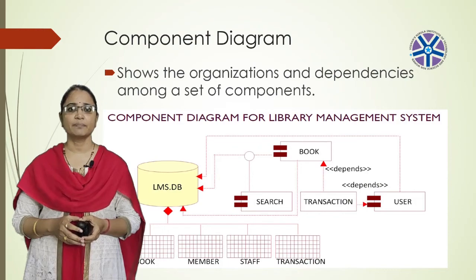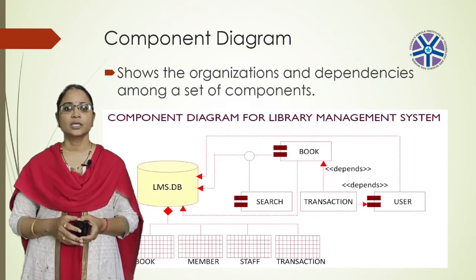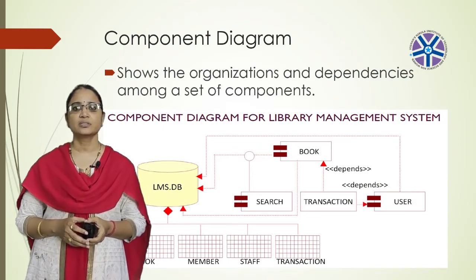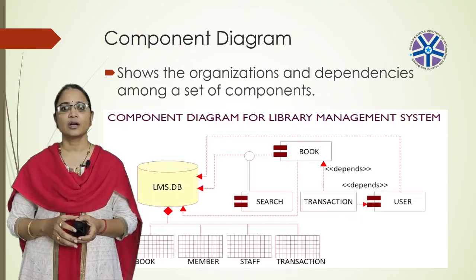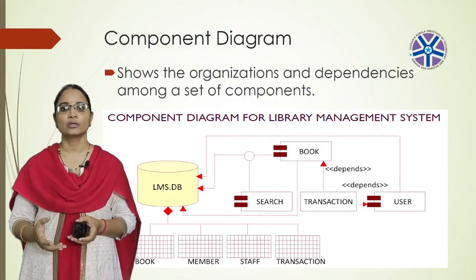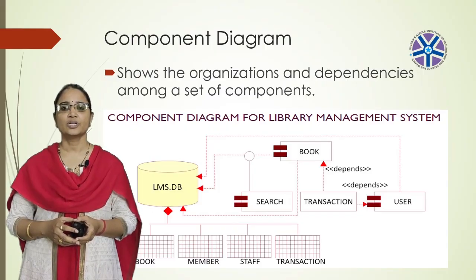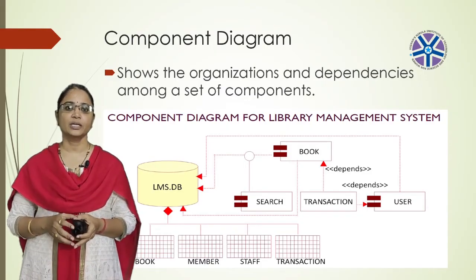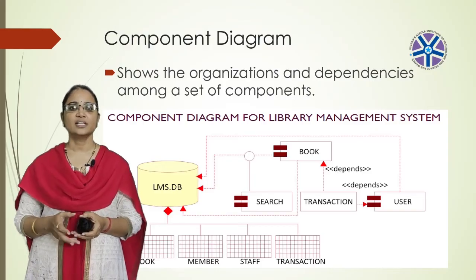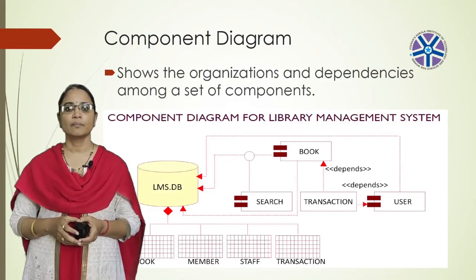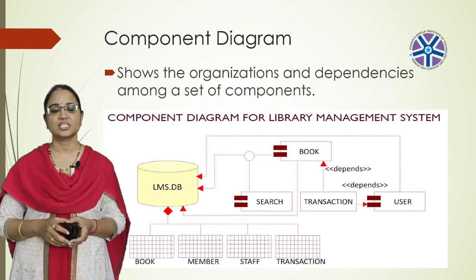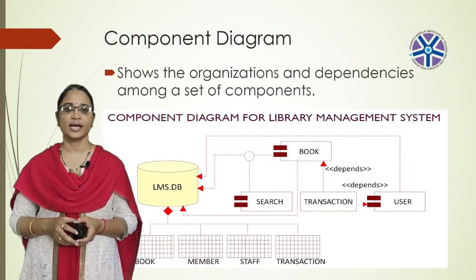So here is an example to represent the library management. Here we use this database. In this database, we are having components like search, block, user, all these are the different components. And that components, that relationship can be represented by using this, and files can be represented by using book, member, staff, transaction, all these can be represented by using this component diagram.